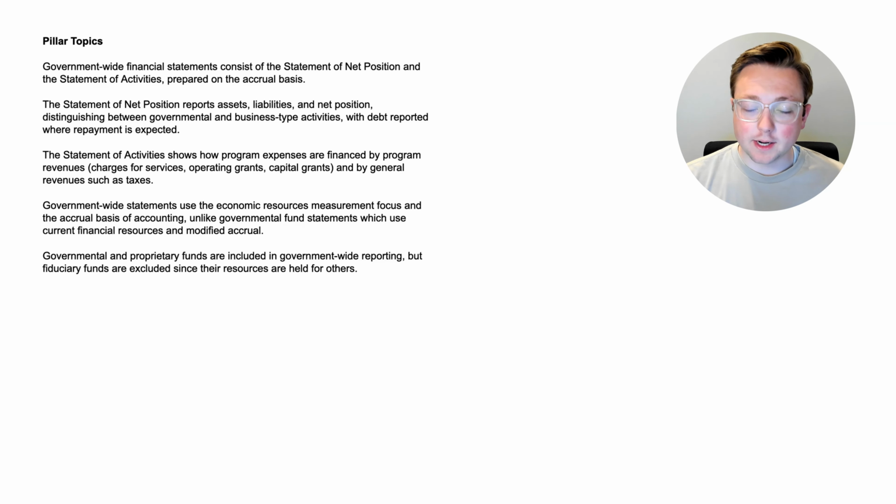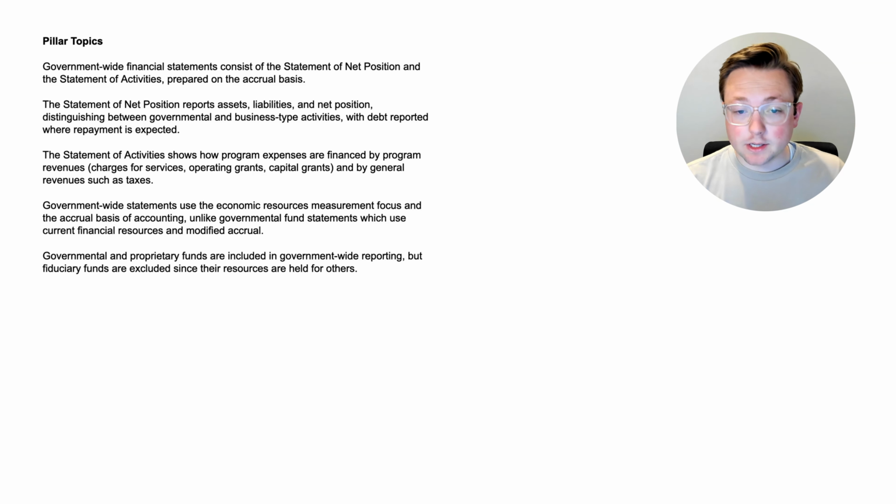First off, government-wide financial statements consist of the statement of net position and the statement of activities prepared on accrual basis. We went over that multiple times. The statement of net position reports assets, liabilities, and net position, which is basically equity, distinguishing between governmental and business type activities, with debt reported where repayment is expected.